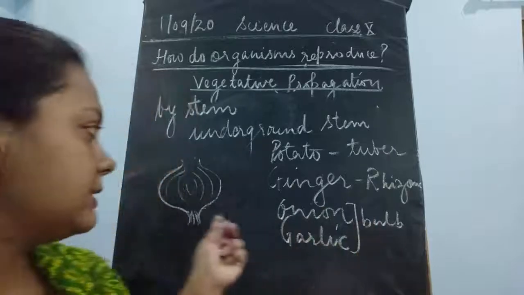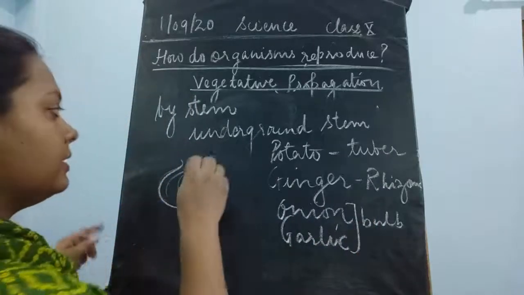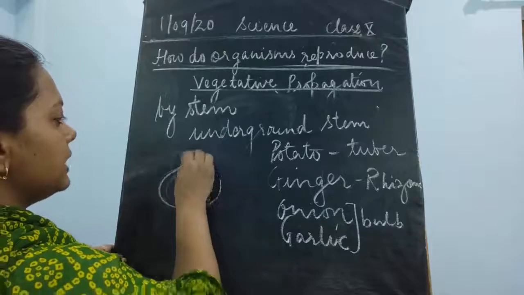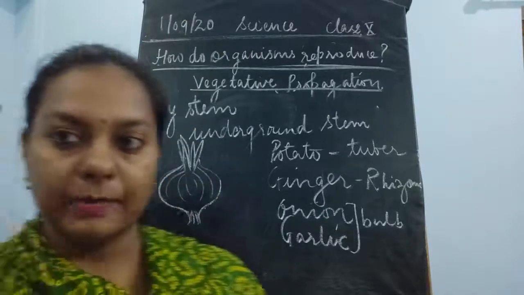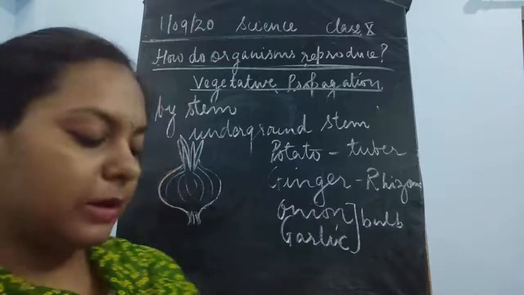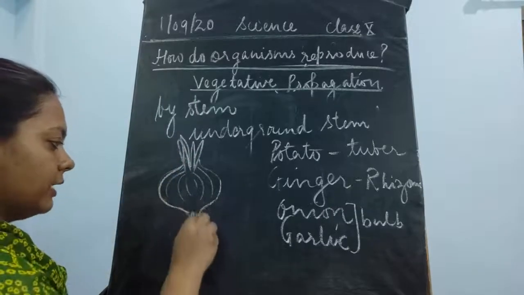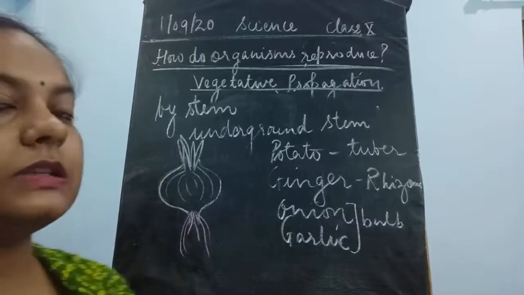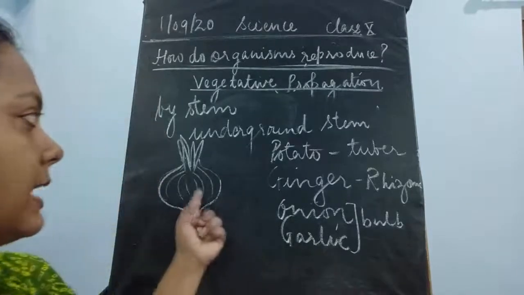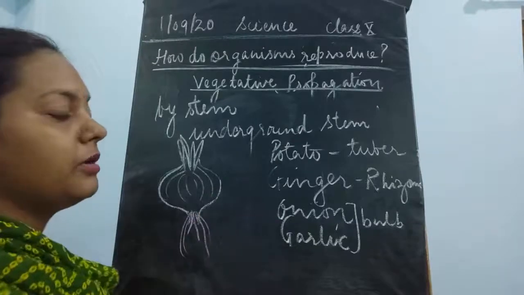These lines are said to be the scale leaves. Now here from the root side, you will see that a small plant is coming out, and the root also starts growing. So again this is an example of vegetative propagation.